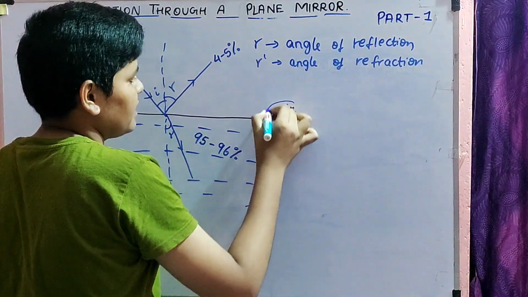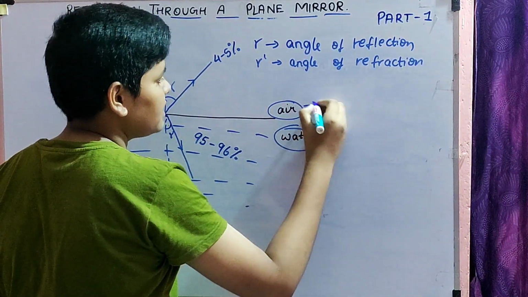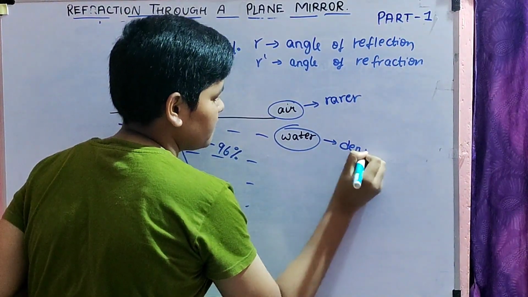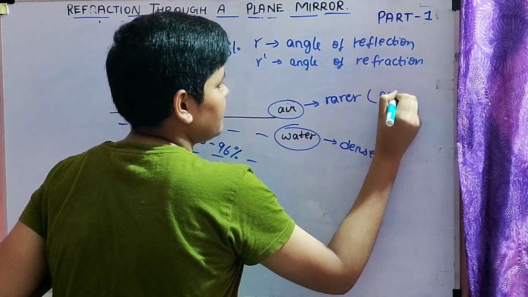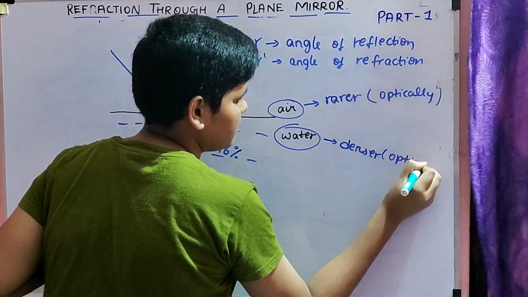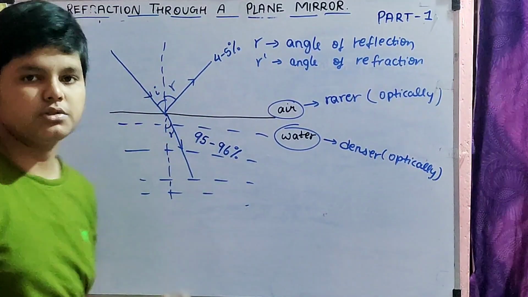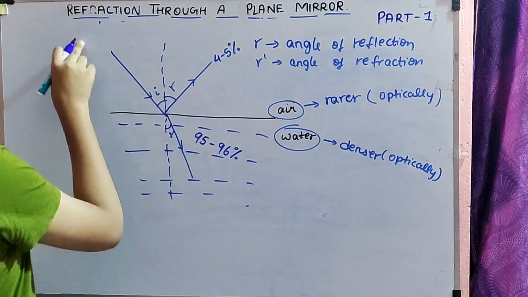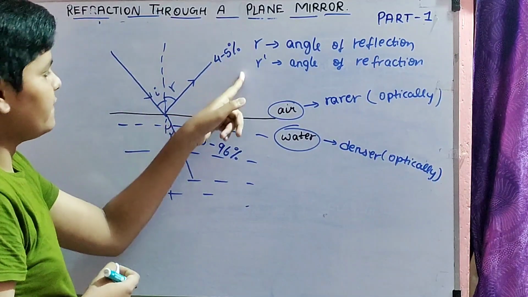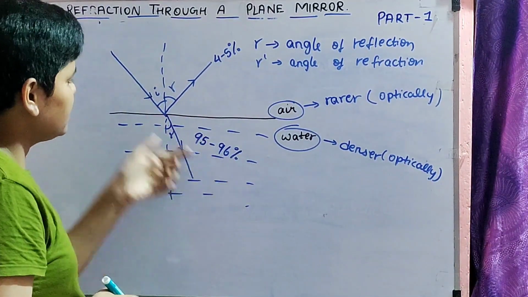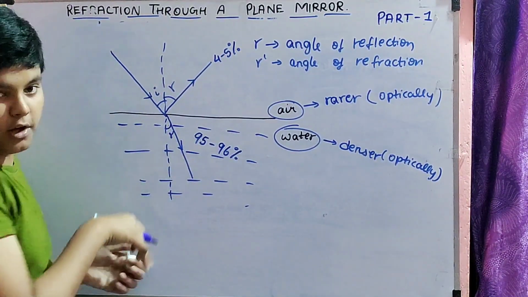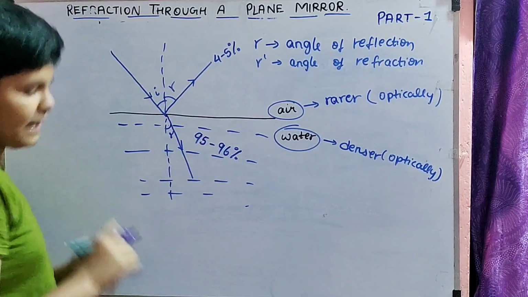So let us take here, this is air, this is water. Here we can say that this is rarer medium and this is denser medium, rarer in the sense optically rarer and optically denser. So over here we have air and water. A ray of light is coming over here, making an angle of incidence. 4 to 5% is being reflected back, and 95 to 96% of the light is being refracted. That is, it is bending towards the normal. So this is called refraction.